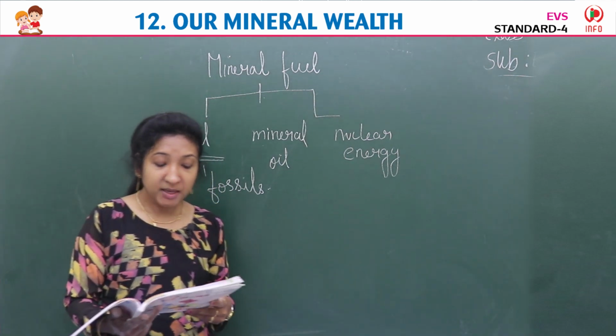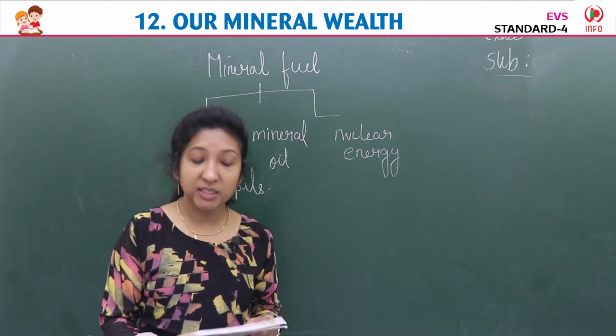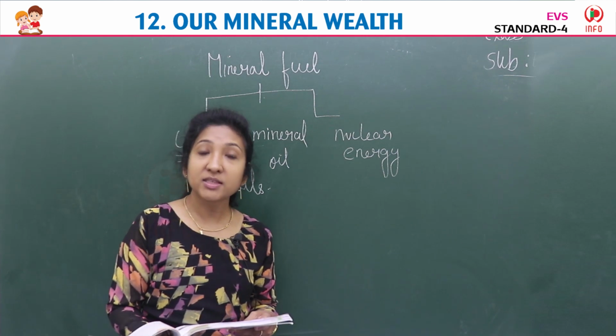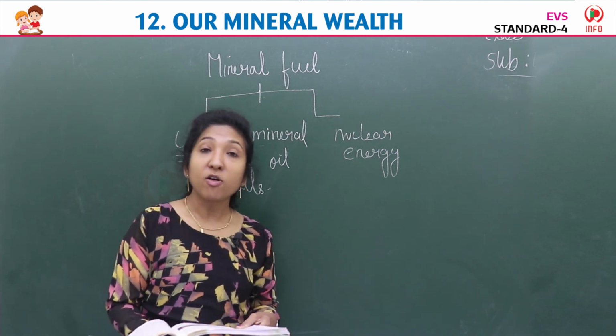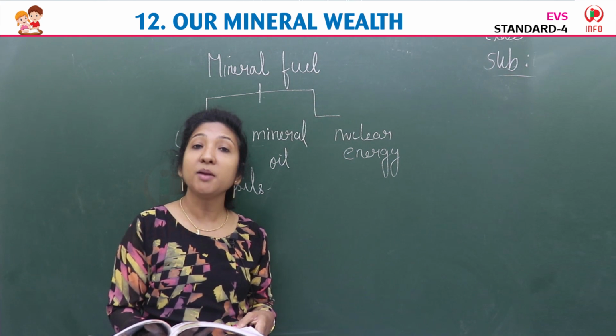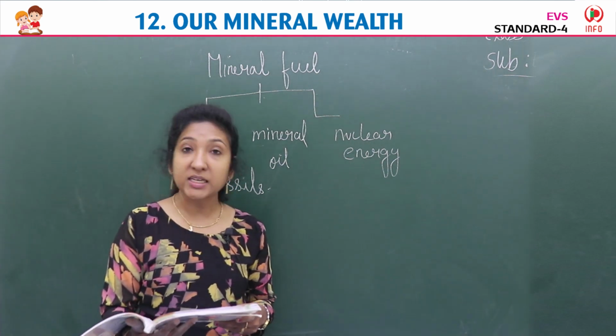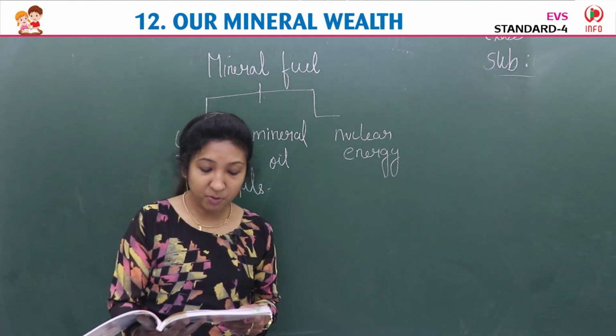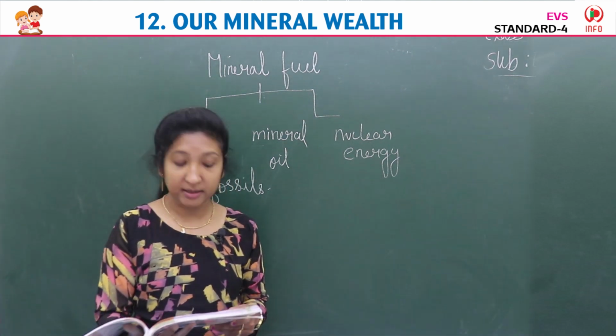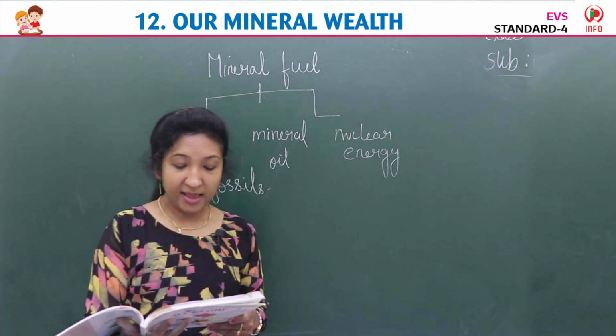Bihar produces the maximum quantity of coal in India. Which state produces maximum quantity of coal in India, children? Bihar. The main coal fields of the country are located at Jharia, Bokaro and Dhanbad of Jharkhand, Raniganj and Burdwan